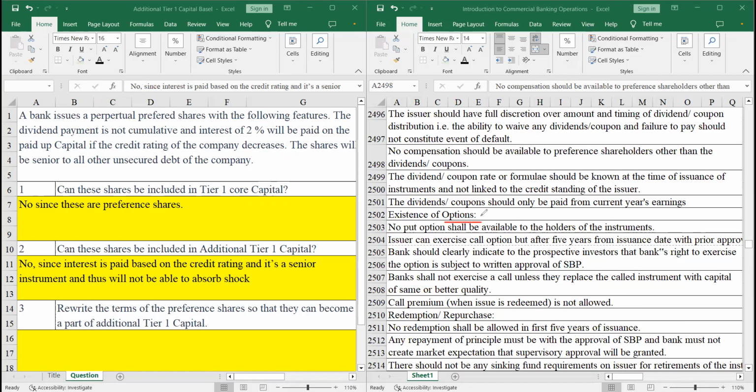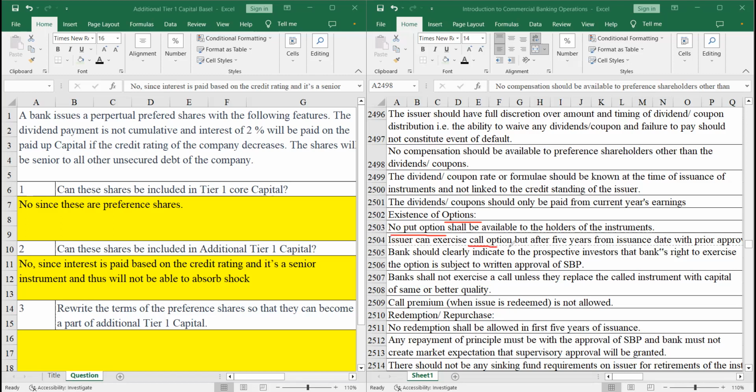In the future, can the investors, the buyers, come and sell these shares to the company? So the requirement is there should not be any put option. The buyers of these perpetual preferred shares should not be able to sell the shares to the company. There should never be such an exercise option.